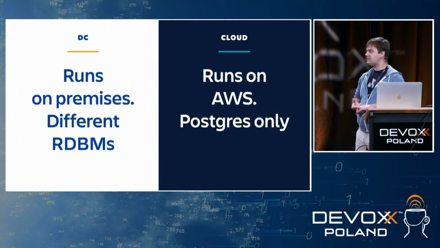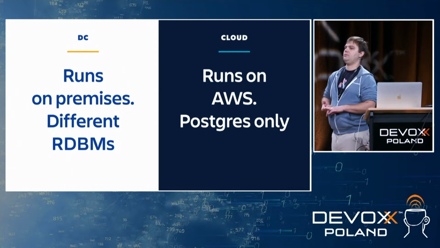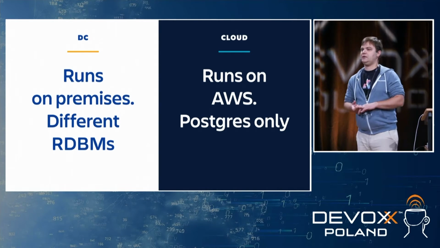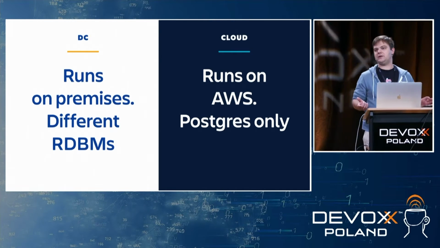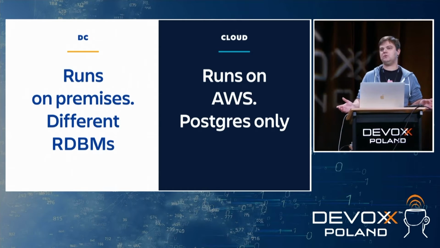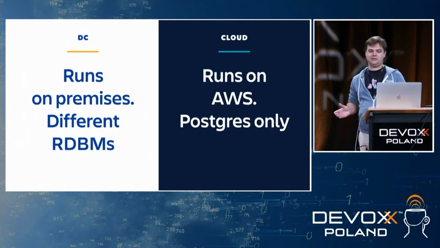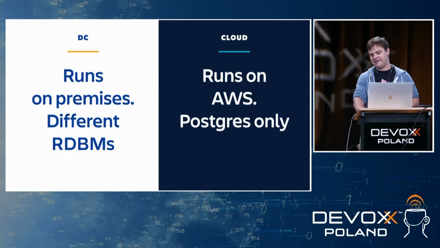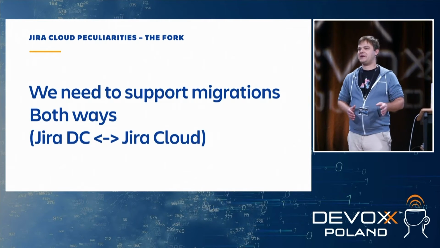For some of our customers, we actually moved them to Aurora if there are big instances, because Aurora helps us with maintaining good performance. But still, it's Postgres, right? So there is only one database that we need to care about, and that makes things so much easier for us than for the guys in the DC. Anyway, but because of the fork, we need to support migrations of our customers.